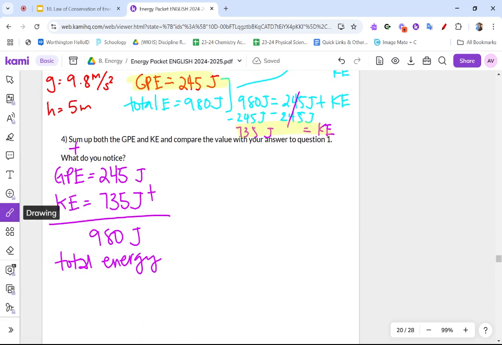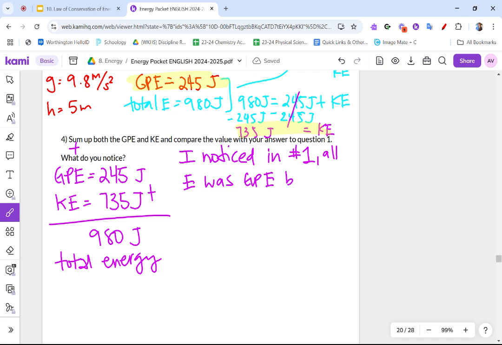Well, I noticed in number 1, all energy, I'm going to use a big E for energy, was gravitational potential energy, because the fruit was not moving.